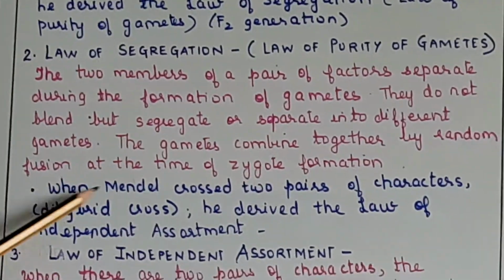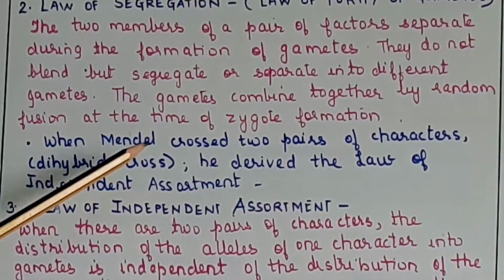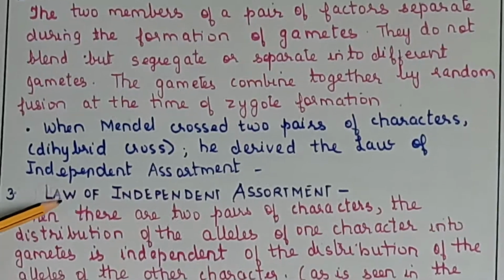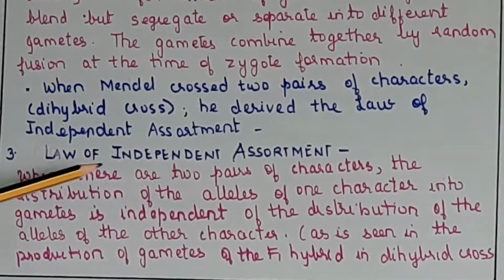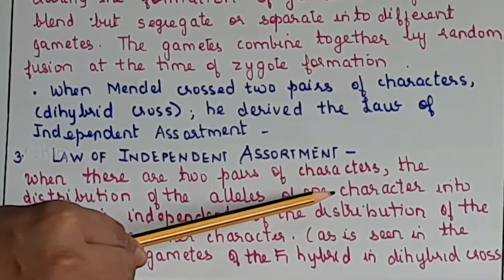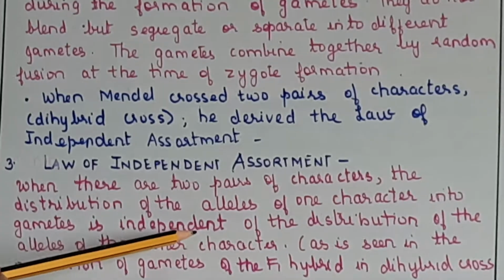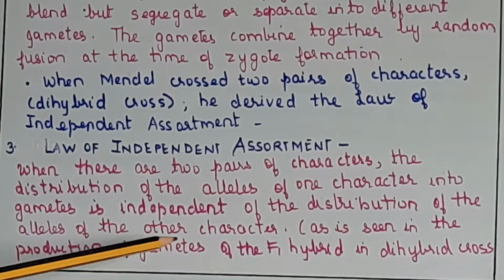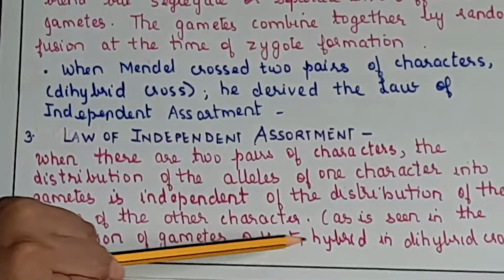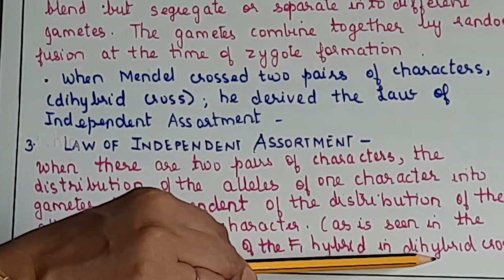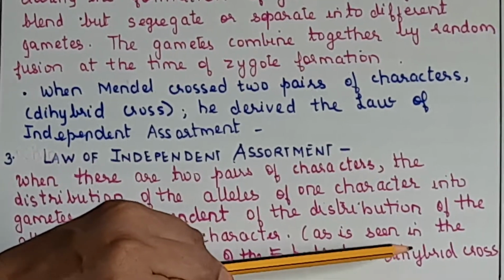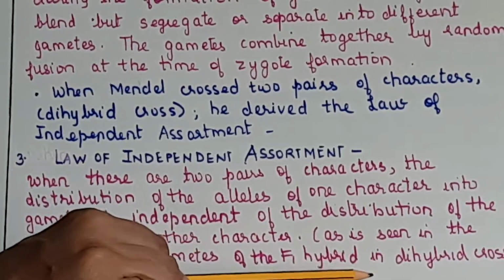Now third, when Mendel crossed two pairs of characters, meaning a dihybrid cross, he derived the law of independent assortment. So the law of independent assortment says that when there are two pairs of characters, the distribution of the alleles of one character into gametes is independent of the distribution of the alleles of the other character, as is seen in the production of gametes of the F1 hybrid in a dihybrid cross. That means the gametes which are formed as a result of the F1 hybrid cross in the dihybrid cross.